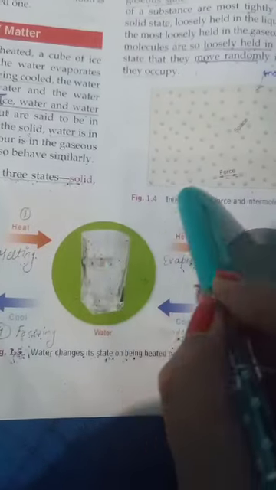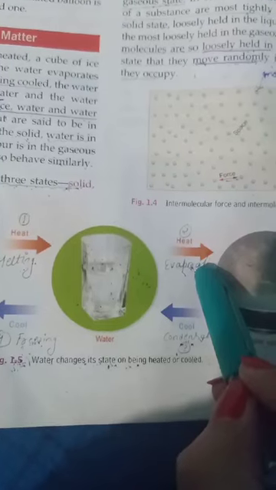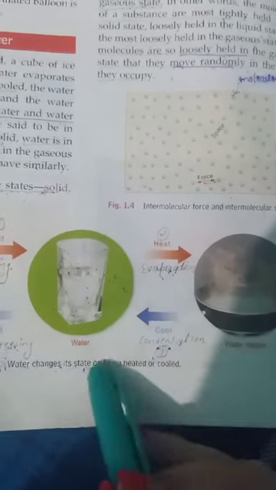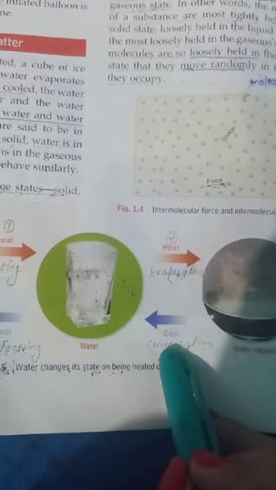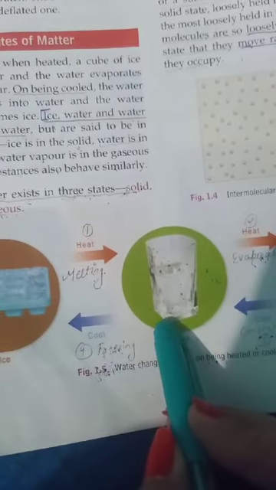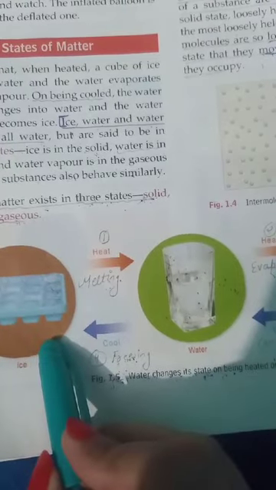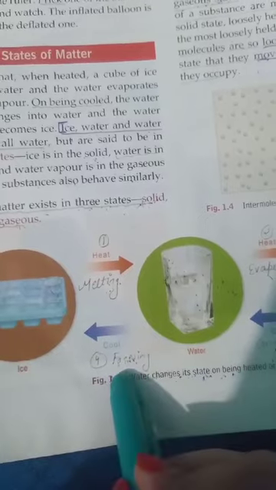Water evaporates into water vapor and this process is known as evaporation. Being cooled, water vapor changes into water and this process is known as condensation. Ultimately, water changes into ice upon cooling and this process is known as freezing.